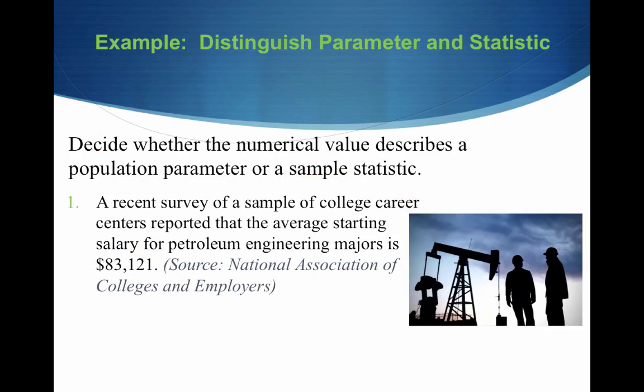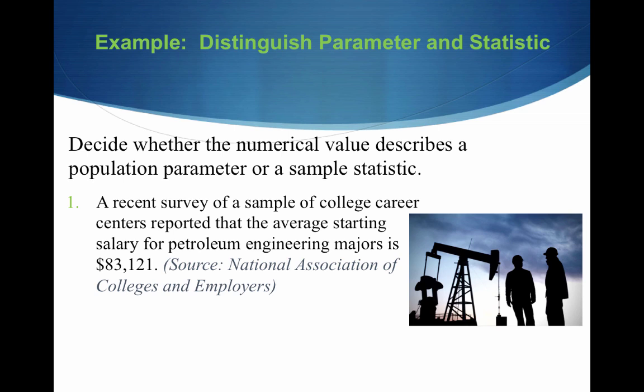All right, let's go through an example here and distinguish between a parameter and a statistic. A recent survey of a sample of college career centers reported that the average starting salary for petroleum engineering majors is $83,121. Does the average starting salary, the $83,121, represent a population parameter or a sample statistic?